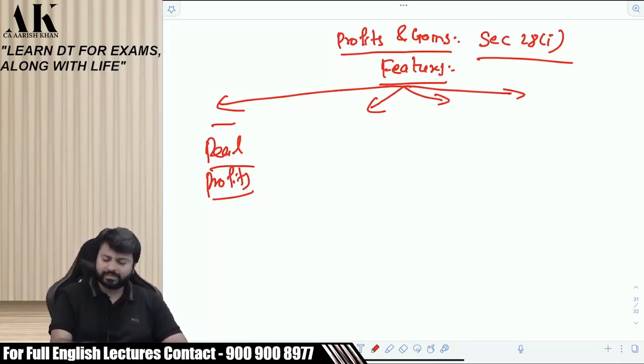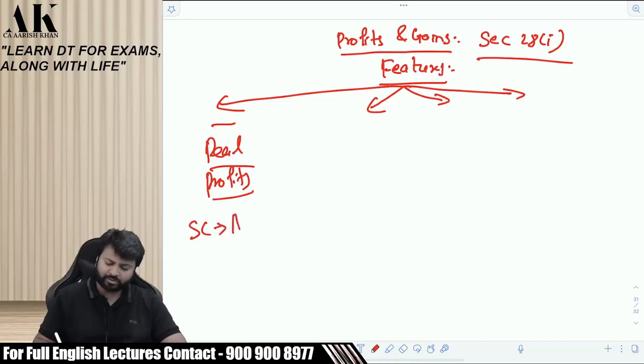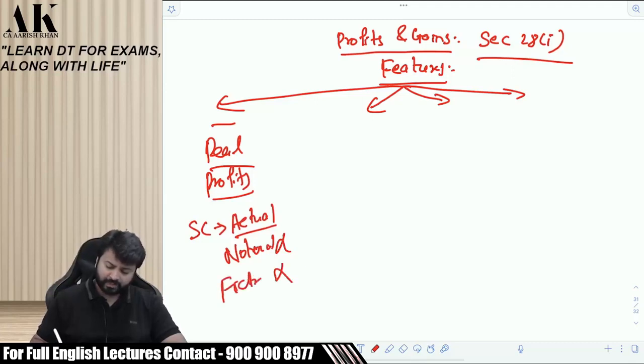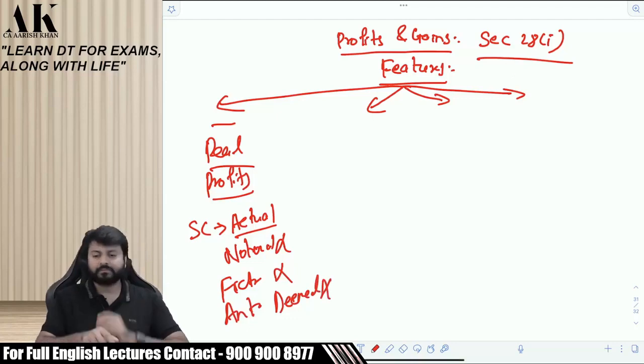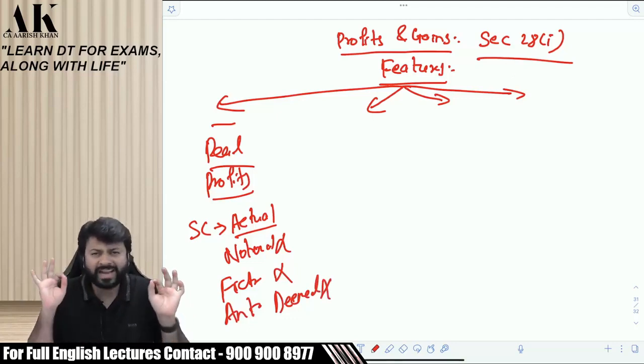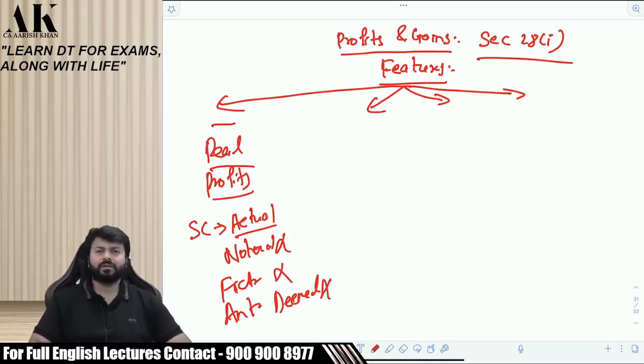It means your sales consideration has to be actual. It cannot be notional. It cannot be fictional. It cannot be anticipated. It cannot be deemed. If you want to charge your profits under 28(1), it has to be a real one. Now, I have a question to all of you. Let us have a great discussion on this.